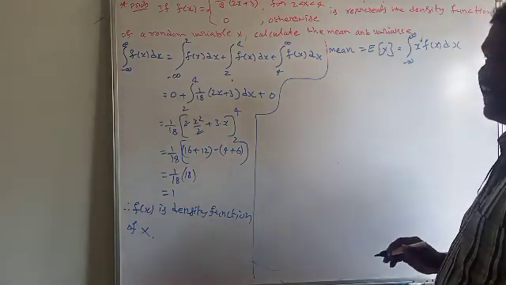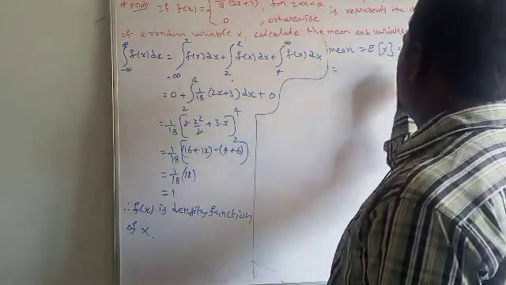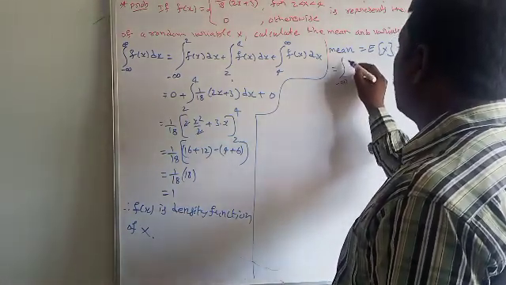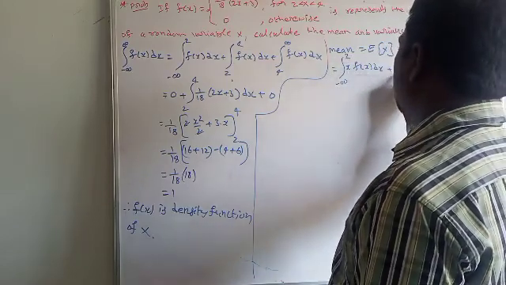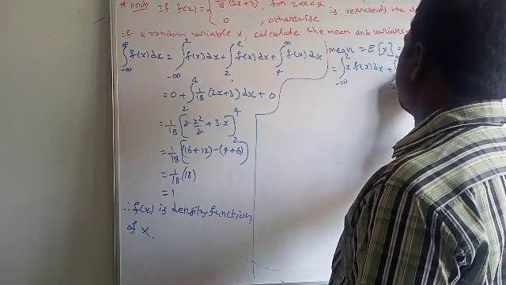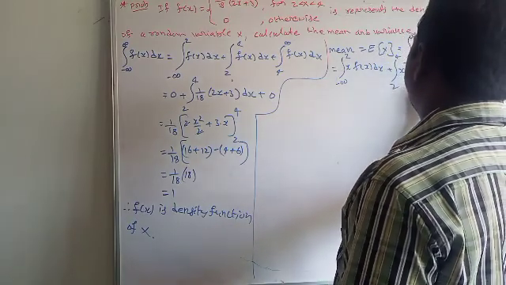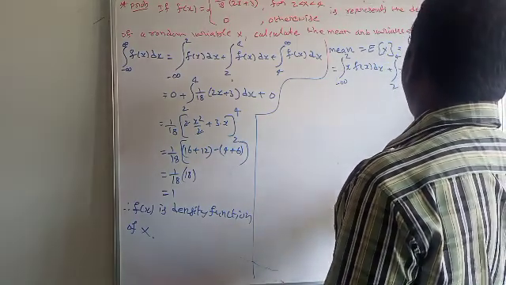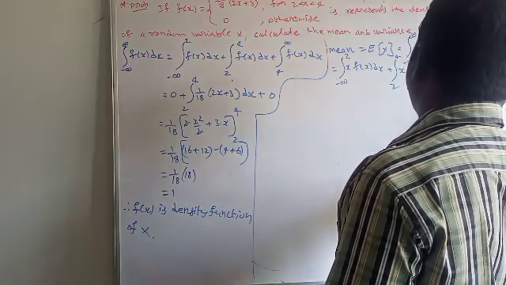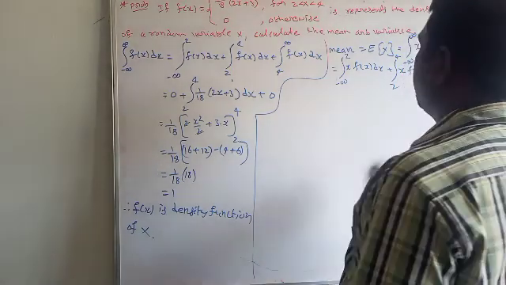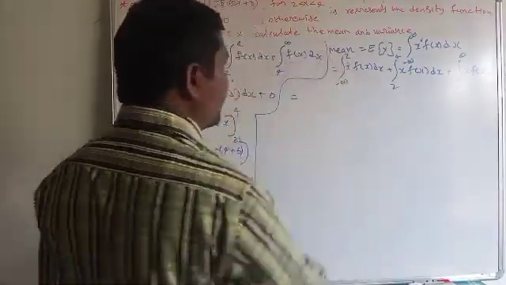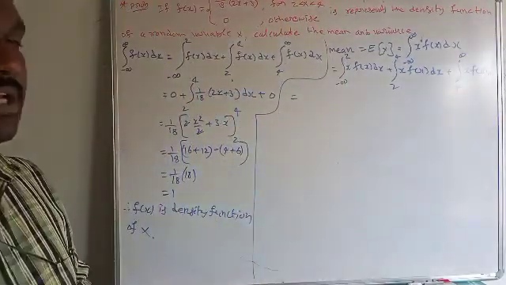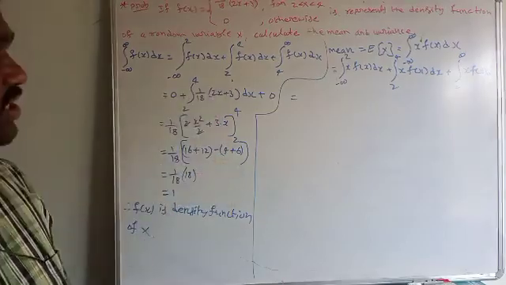But our function is defined in three intervals, and this is equal to integral from minus infinity to 2 of x into f of x dx, plus integral from 2 to 4 of x into f of x dx, plus integral from 4 to infinity of x into f of x dx. In the interval minus infinity to 2, the function is defined as 0.